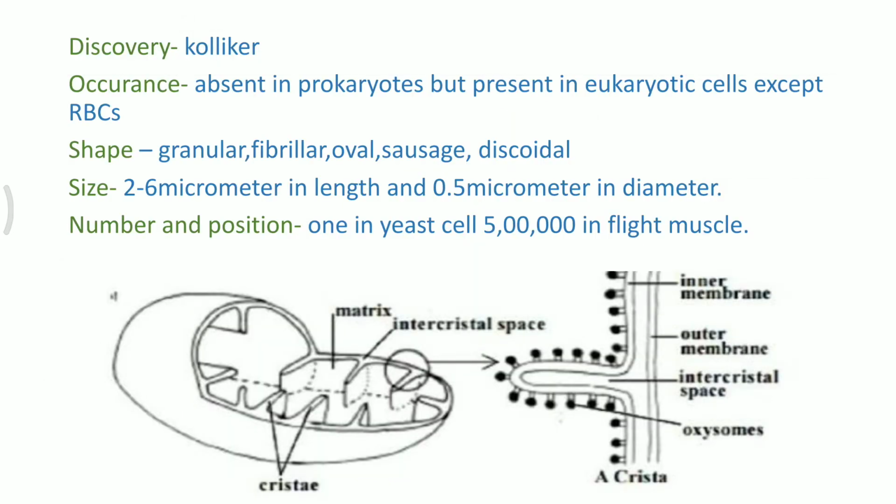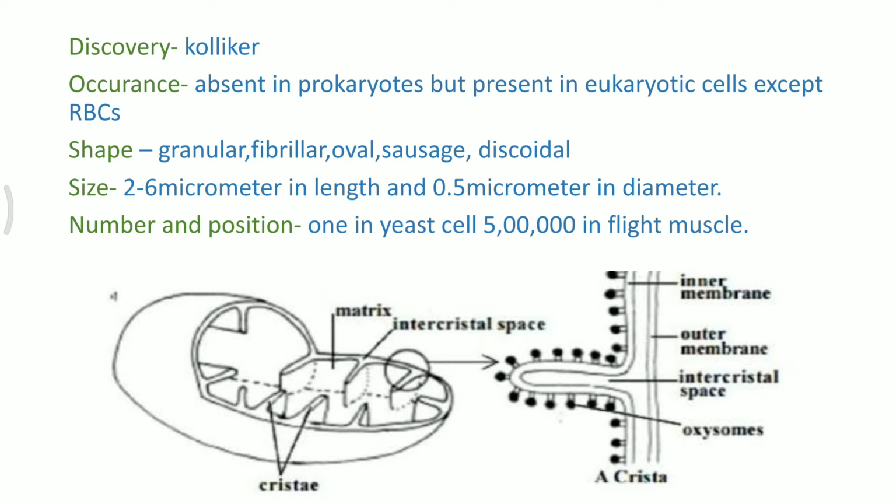The discovery of mitochondria was done by Kolliker in the voluntary flight muscles of insects. These organelles are present in eukaryotic cells.